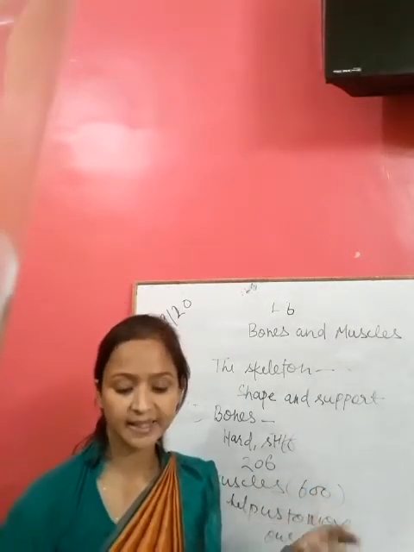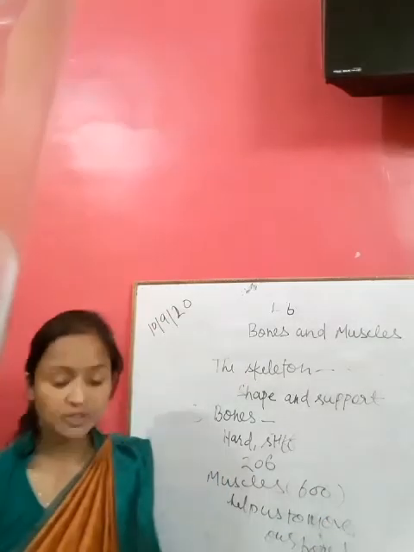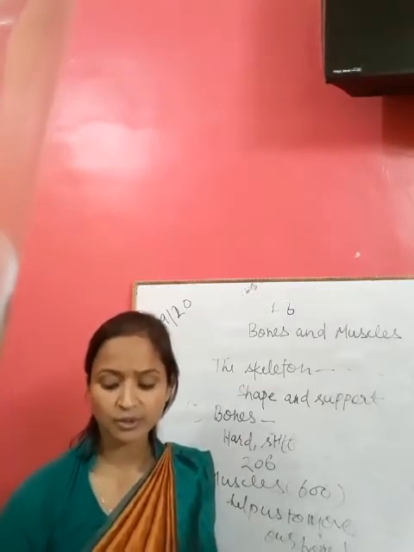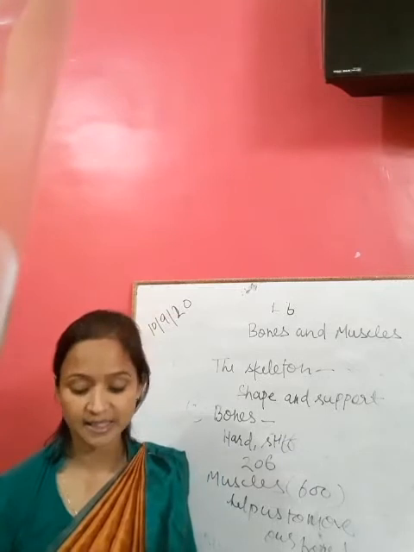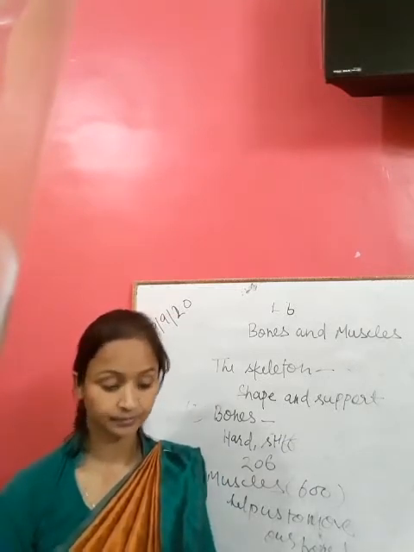How many muscles are there in the human body? 600 muscles in our body. And bones and muscles work together so that our body moves. They help us sit, stand, walk, run, lie and work.